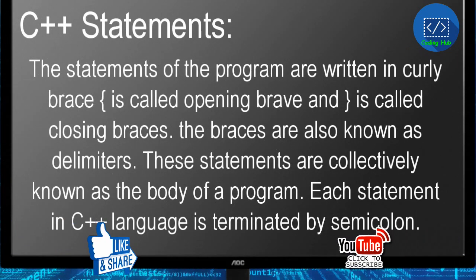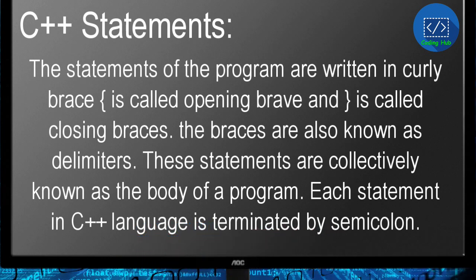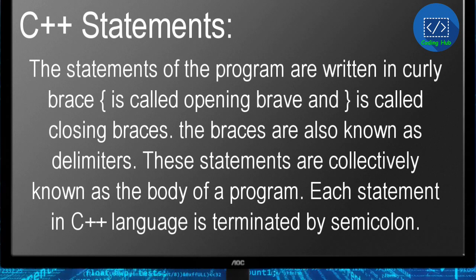C++ statements. The statements of the program are written in curly brace, { is called opening brace and } is called closing brace. The braces are also known as delimiters. These statements are collectively known as the body of a program. Each statement in C++ language is terminated by semicolon.